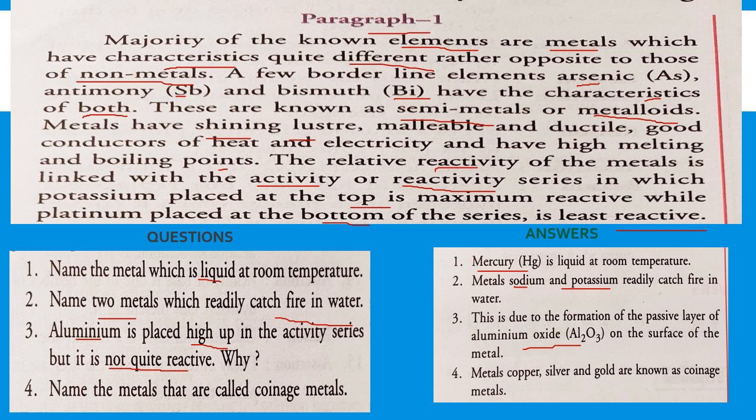Question number 4. Which metals are called coinage metals? The metals like copper, silver and gold are known as coinage metals because all these metals in ancient times were used for making coins, and hence these metals are known as coinage metals.